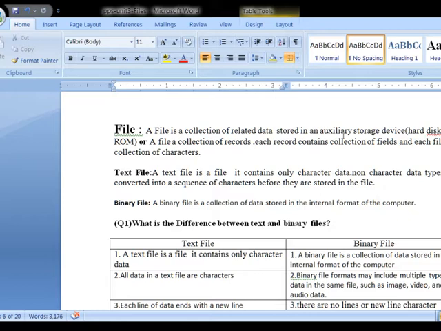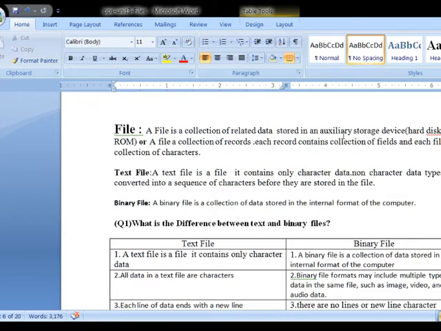Now I have the information of my specific lecture in this PowerPoint presentation. Now in this file the information is subject data. Suppose your file contains a resume, the resume contains person details.